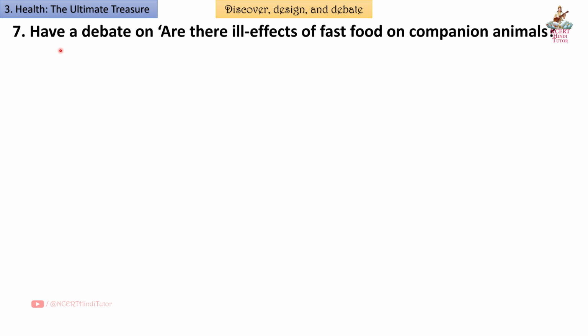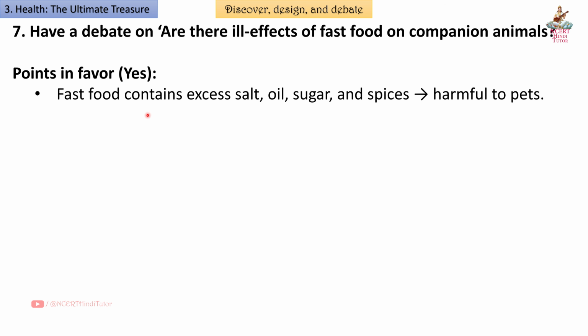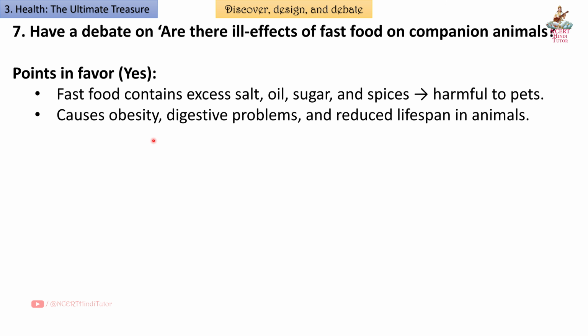Question 7. Have a debate on: are there ill effects of fast food on companion animals? Answer. Points in favor. Yes. Fast food contains excess salt, oil, sugar and spices harmful to pets. Causes obesity, digestive problems and reduced lifespan in animals.